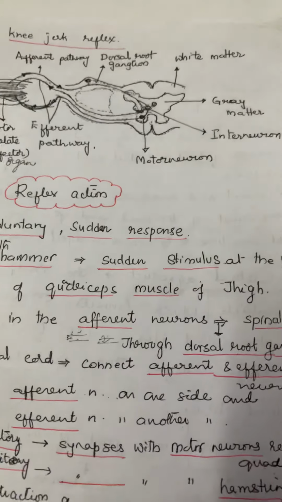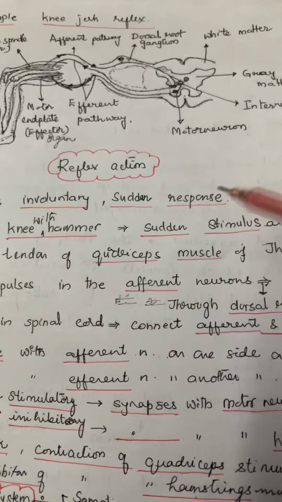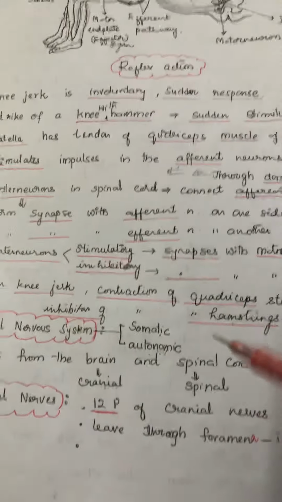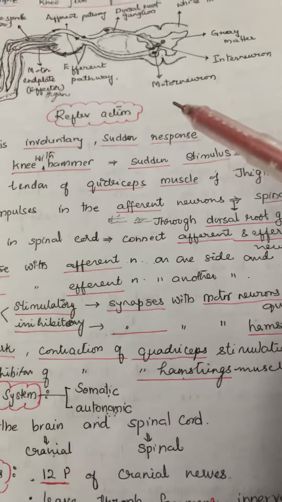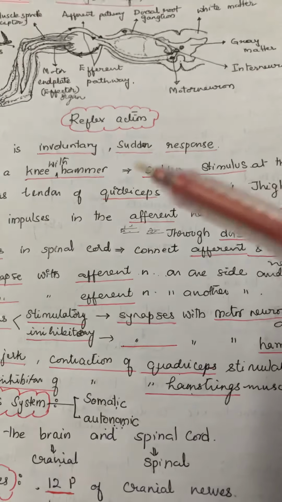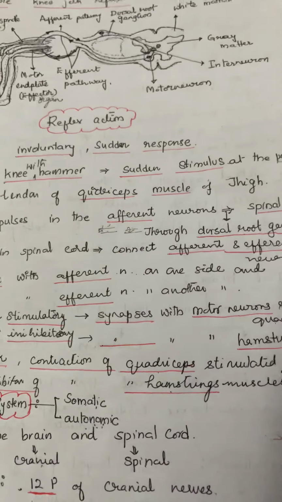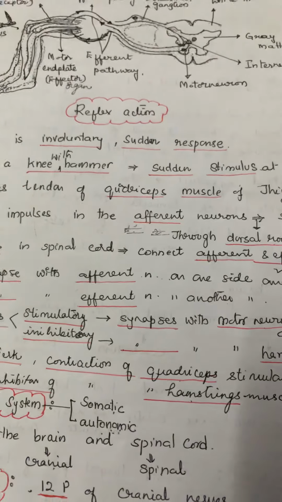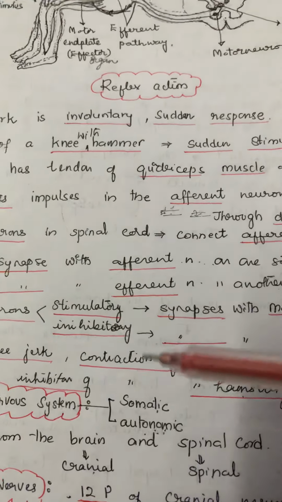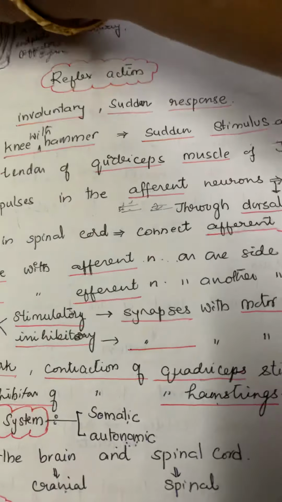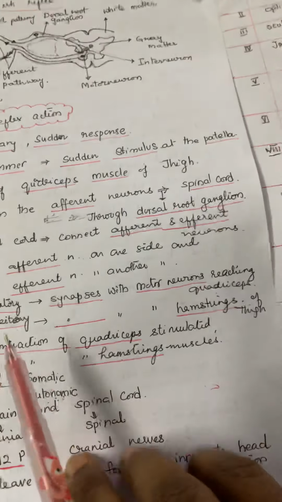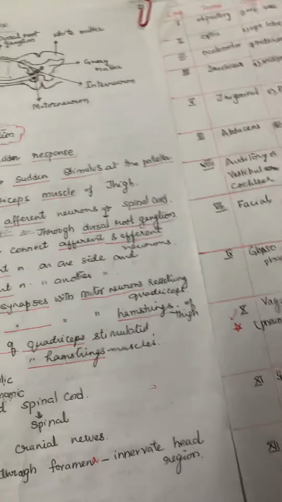So this is about the spinal cord and reflex action. Reflex actions are sudden involuntary actions which save us from the harmful effects of the stimulus.